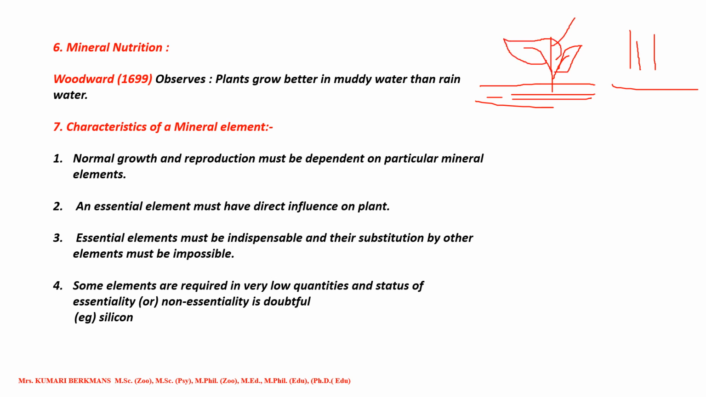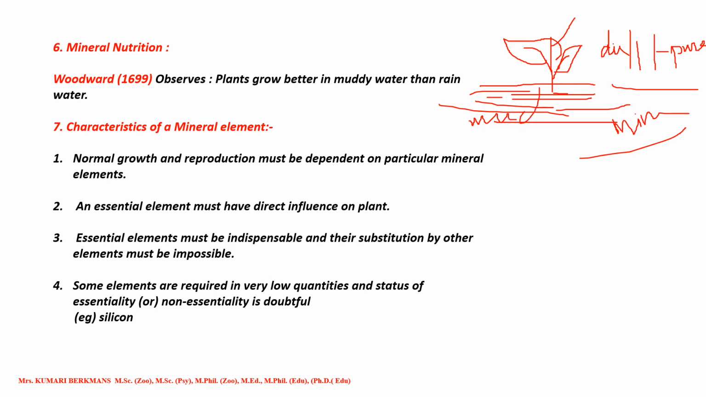Because you all know that rainwater is pure water, without any nutrients, in the sense minerals won't be there, nothing will be there. Rainwater is distilled water. Whereas in the muddy water or muddy land, whatever it may be, all the nutrients and minerals will be present. So the plants grow very well in the muddy water than in the rainwater.